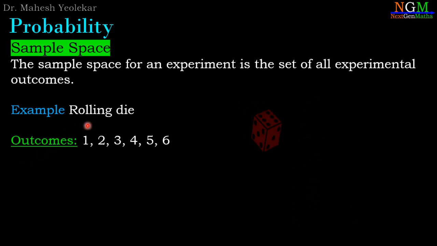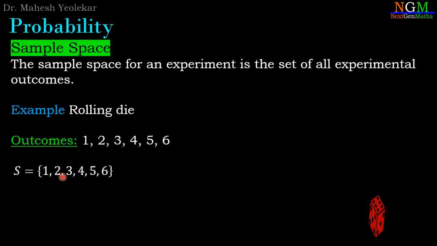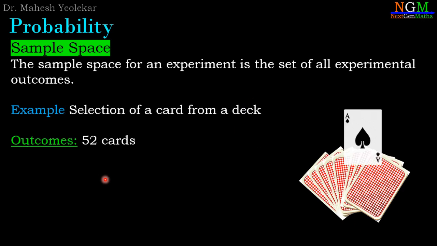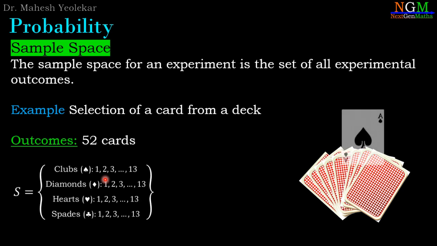Second example, rolling a die. The outcomes are the numbers 1 to 6. So S contains 1, 2, 3, 4, 5, 6. It is the sample space for the experiment of rolling a die. Selection of a card from a deck. For this experiment, the sample space contains 52 elements, where 13 elements are associated with the cards of type clubs, another 13 with diamonds, then hearts and then spades. So S is the sample space for the experiment of selection of a card.